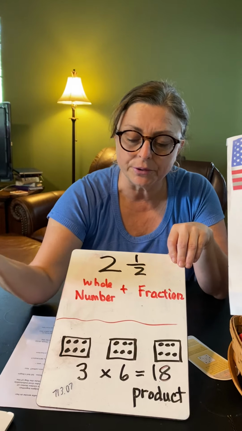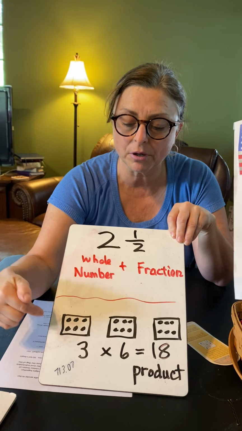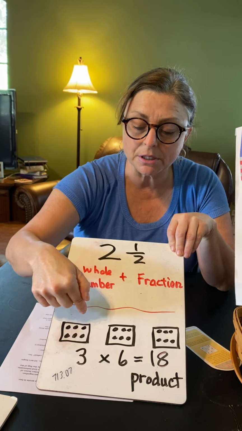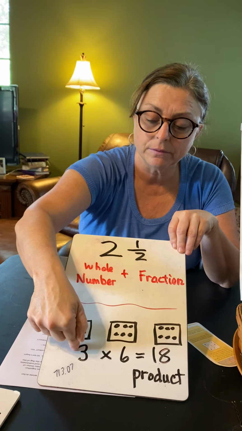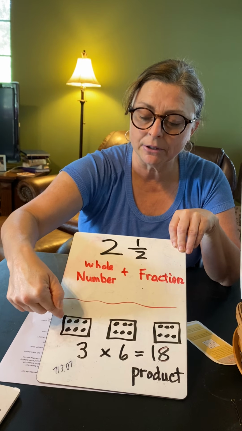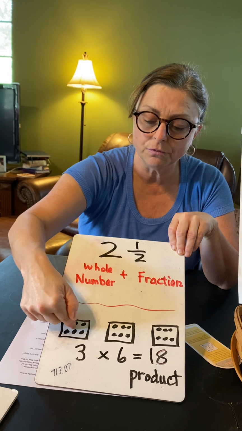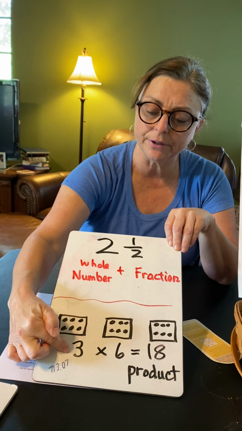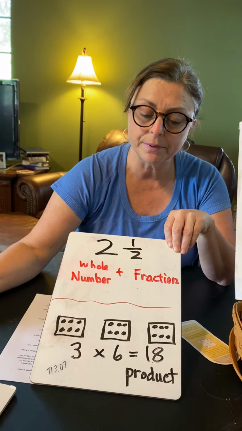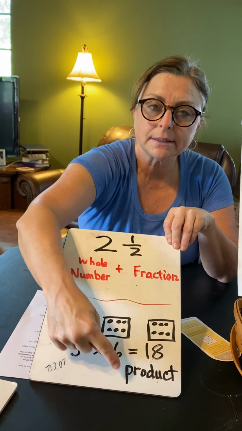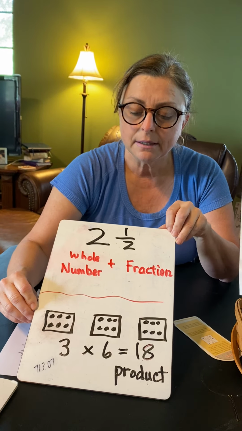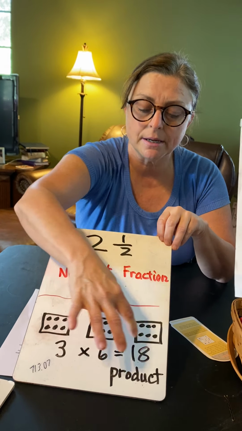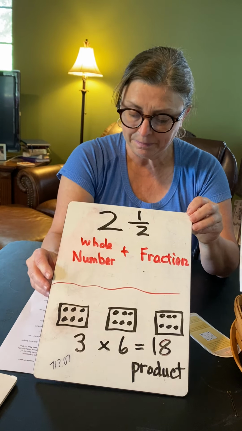Let's use equal groups to do a quick multiplication problem. How many groups do you see? 1, 2, 3. 3 groups. How many are in each group? 2, 4, 6. 3 groups times 6 in each group gives us a product, and remember, product is the word for an answer to a multiplication problem. 3 times 6 equals 18.